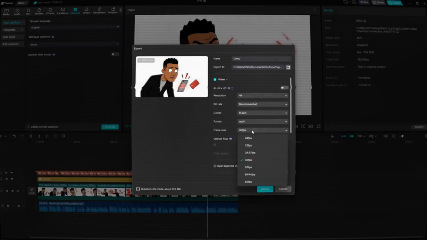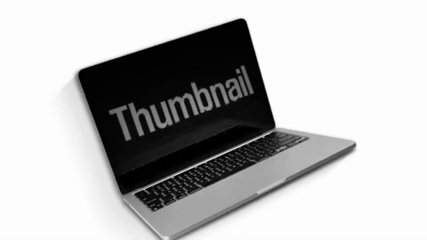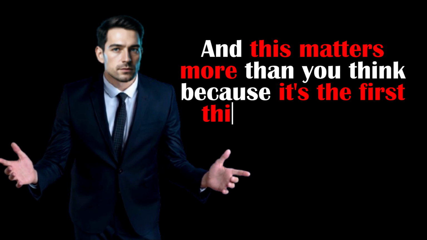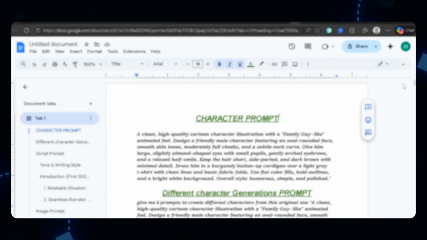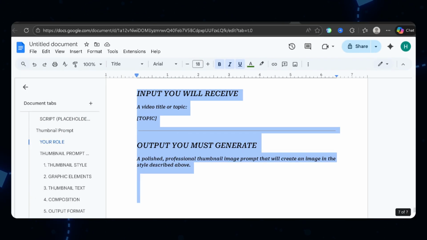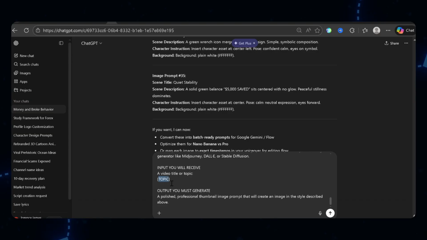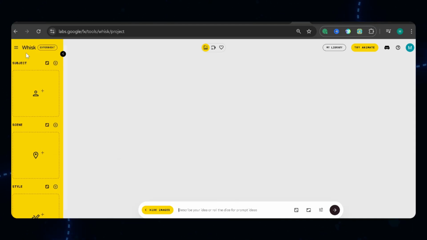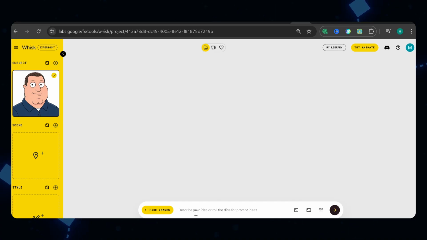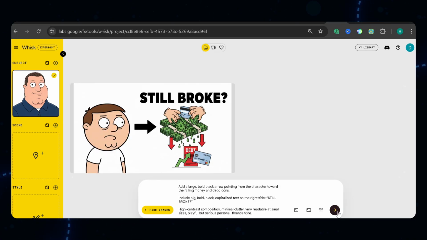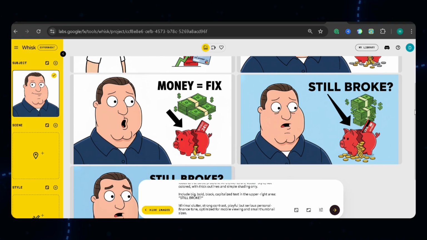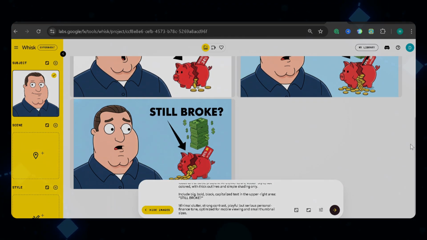Your video is done. The final step is creating your thumbnail. And this matters more than you think, because it's the first thing people see. Grab the thumbnail prompt from the resource document, paste it into ChatGPT, and include your video topic. Head back to Whisk. Upload your character reference again and paste the thumbnail prompt. Generate the image. If you're not happy with the result, ask for variations. Pick the thumbnail that pops the most.